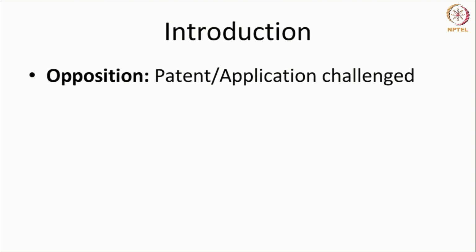There are some distinct advantages here. Because the opposition happens at the patent office, and because the patent office is the body that grants patent rights, it is easier to take technical arguments and to prove technical grounds for opposing or challenging a patent.